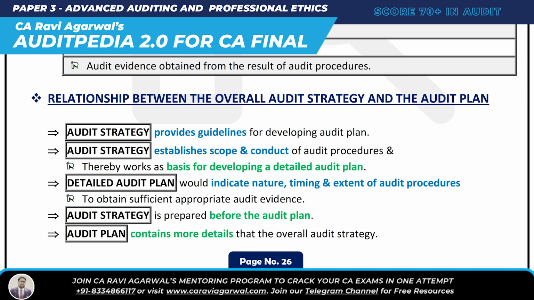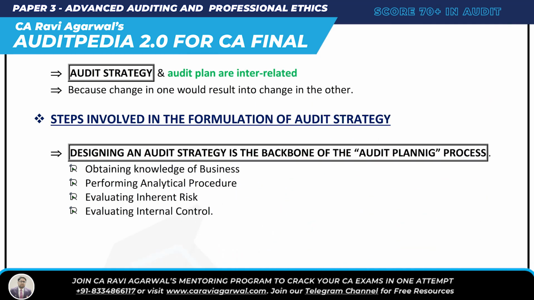And audit strategy is prepared before the audit plan, and the audit plan is the detailed one. And then last, the audit strategy and plan are interrelated, because a change in one will result in a change in the other. And the last question of SA 300 is steps involved in formulation of audit strategy. That is IPO. I is inherent risk and internal control, you have to evaluate it. P is perform analytical procedure, and O is obtain knowledge of business.